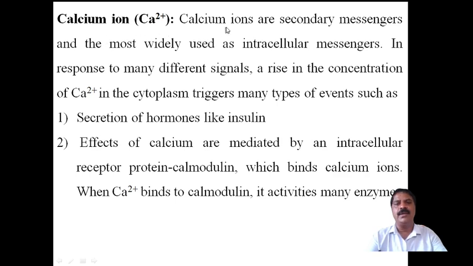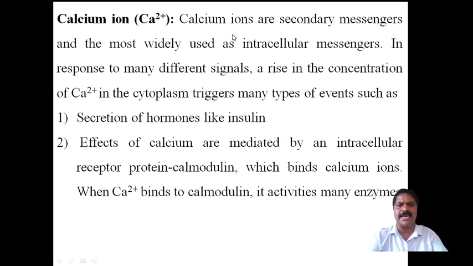Calcium ion. Calcium ions are secondary messengers and are most widely used as intracellular messengers in response to many different signals. A rise in the concentration of the calcium 2+ ion in the cytoplasm triggers many types of events, such as